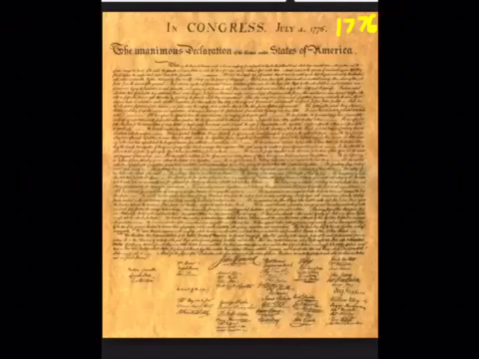Five people were appointed to a committee to draft a Declaration of Independence. These 5 people included Thomas Jefferson, John Adams, Benjamin Franklin, Roger Sherman, and Robert R. Livingston. Although there are a lot more signatures on the Declaration of Independence, these were the original 5.